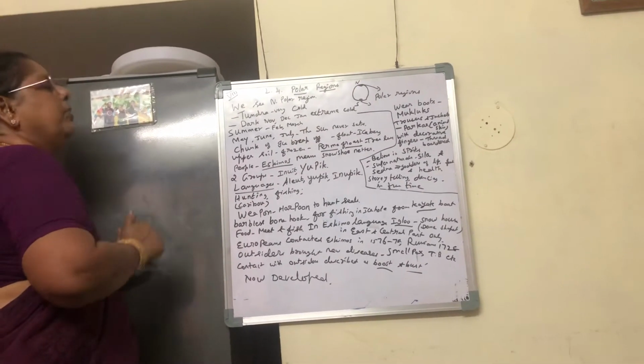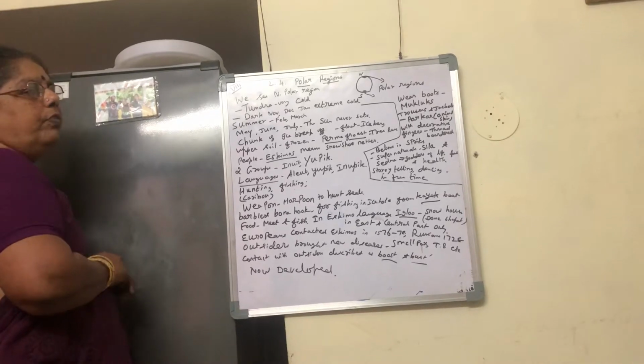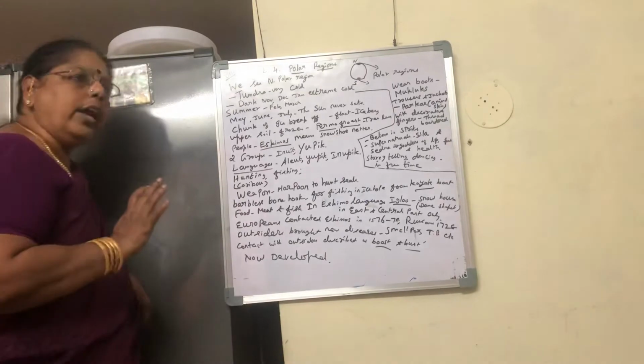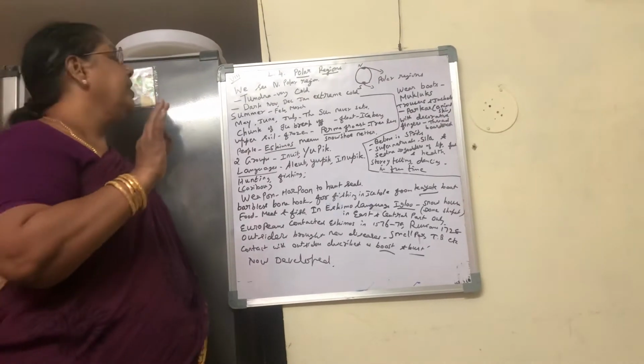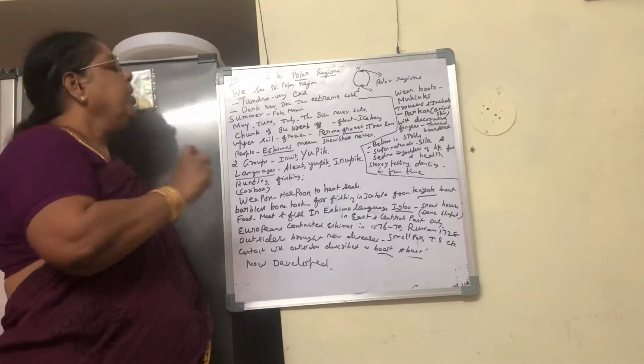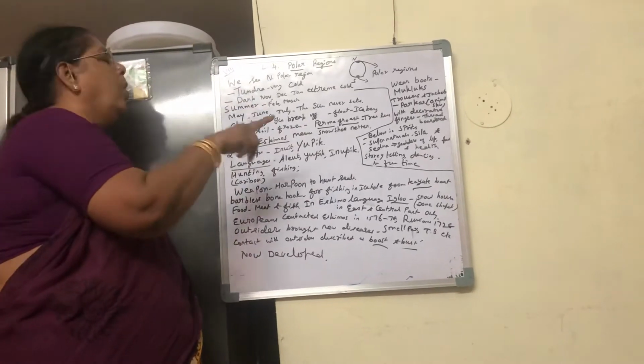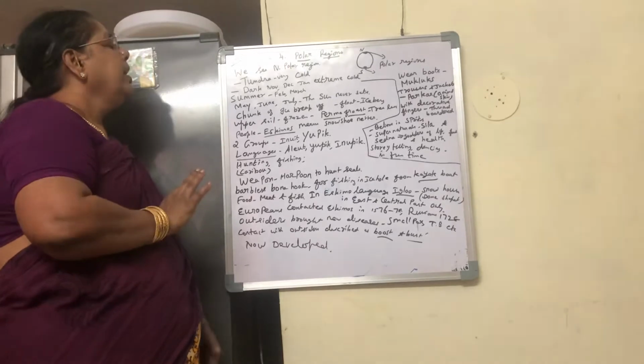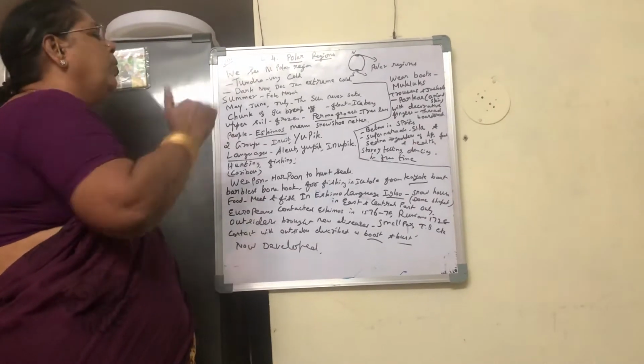To read about this polar region, we come across one word, tundra. In Hindi, you say tund. Tund means very cold. So that region is otherwise called tundra. Means very cold. Tundra region. Next, extreme cold it will be.